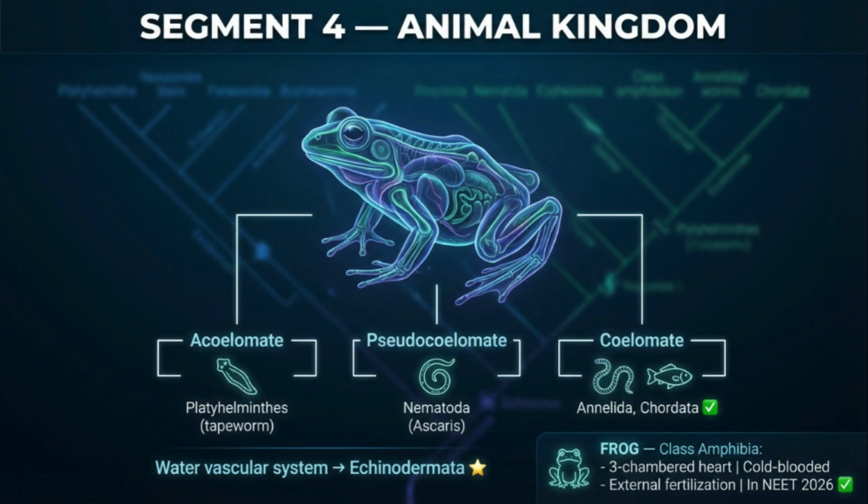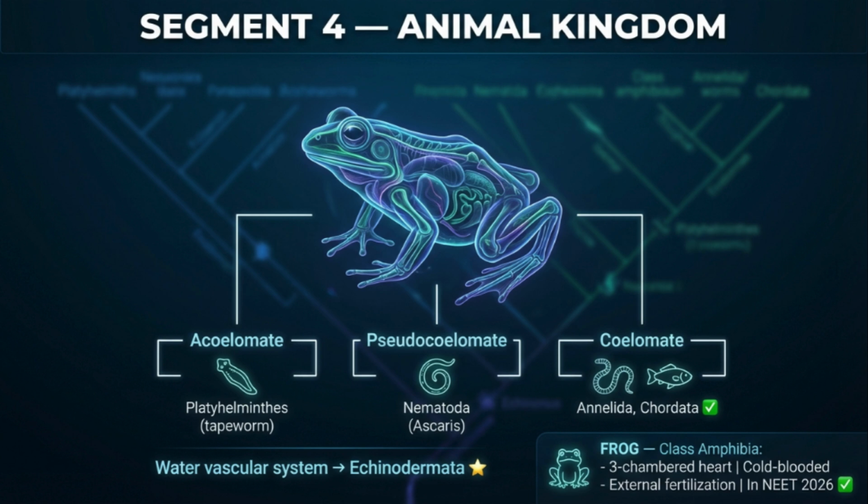Animal kingdom, day 4. Let's do the coelom classification in 60 seconds. Acoelomate, no body cavity at all, platyhelminthes, tapeworm, liver fluke. Pseudocoelomate, false body cavity, not lined by mesoderm, nematoda, ascaris. Coelomate, true body cavity, fully lined by mesoderm, annelida, mollusca, arthropoda, echinodermata, and all chordates including us.